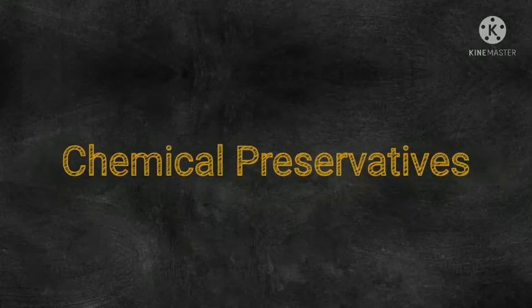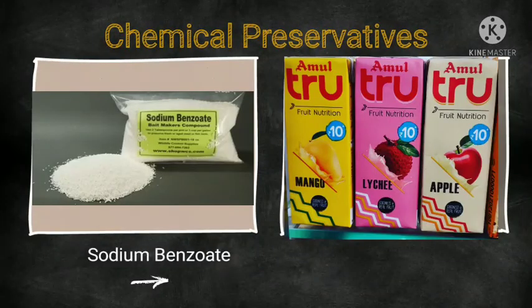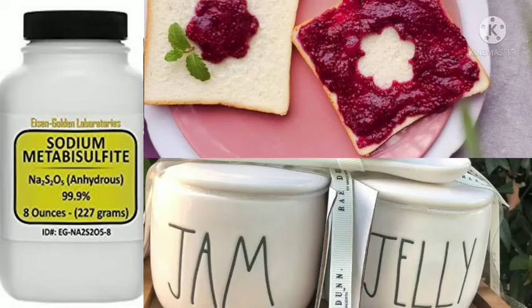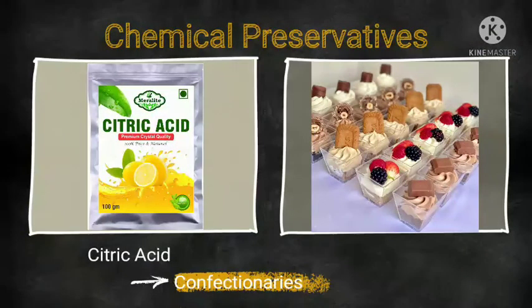Fourth method is the use of chemical preservatives. Some chemical preservatives, such as sodium benzoate, are used for preserving fruit juices. Sodium metabisulfite is used for preserving jams and jellies. Citric acid is used as a preservative in confectioneries.